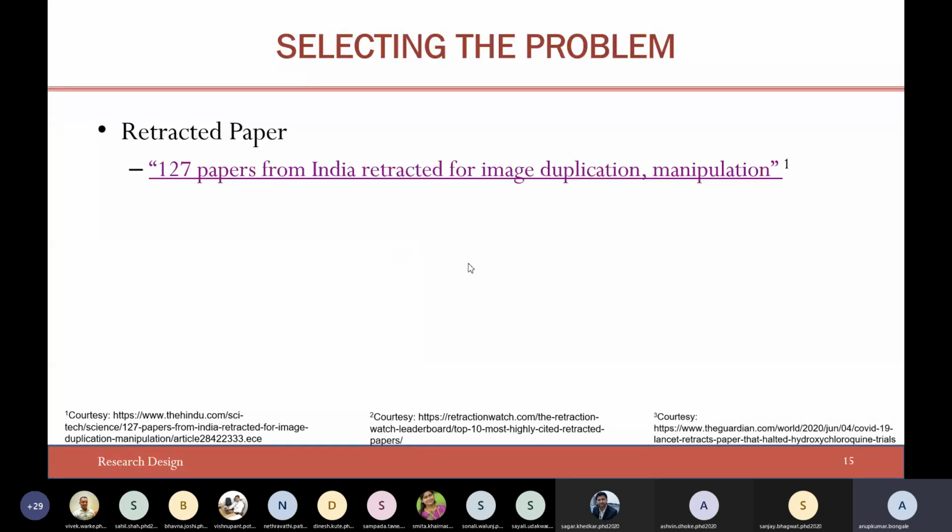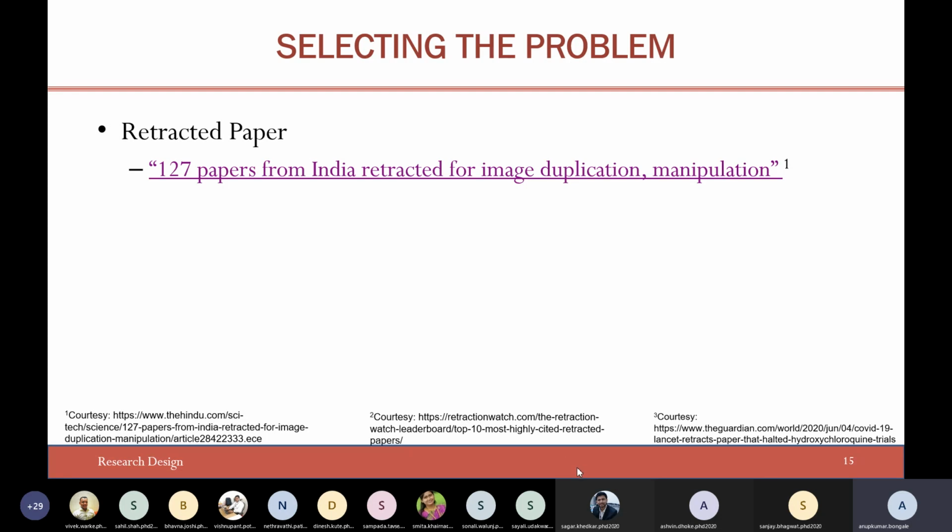retracted for problematic images. It is not just copy-pasting of text; they are also finding ways of checking the problems associated with images. Somewhere you have copied an image and not quoted it properly, or you have copied an image and not taken permission from the original source. All those things are going to create a problem. You can notice that this article is from the year 2019, and as per the facts, it mentions since 2011, right?